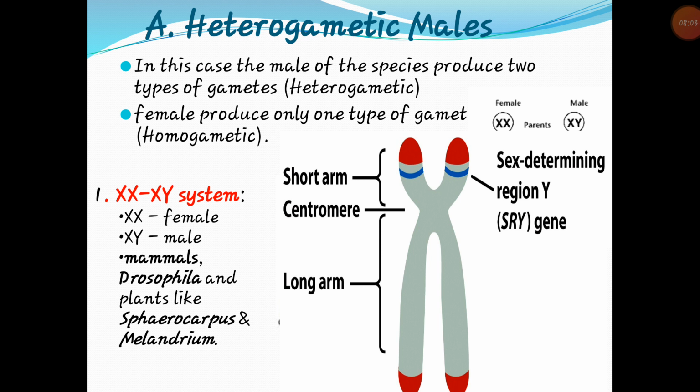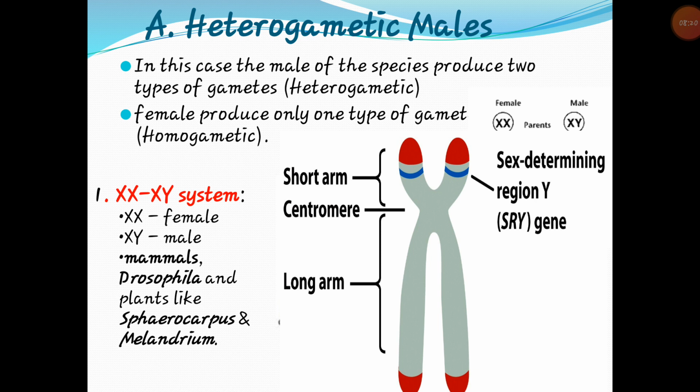This region can determine the sex of a particular individual, and it is also responsible for the production of testes, or the production of gonads.